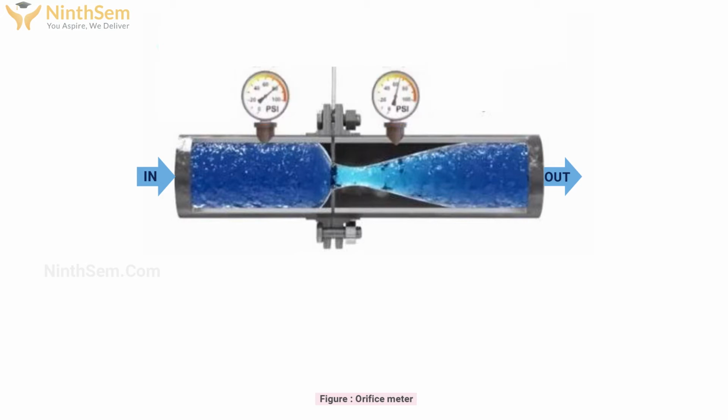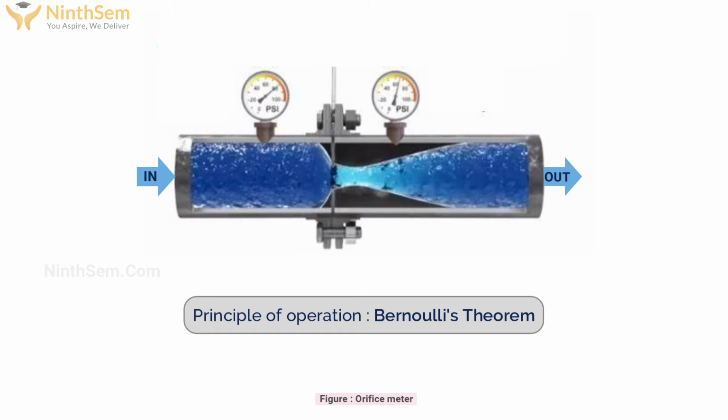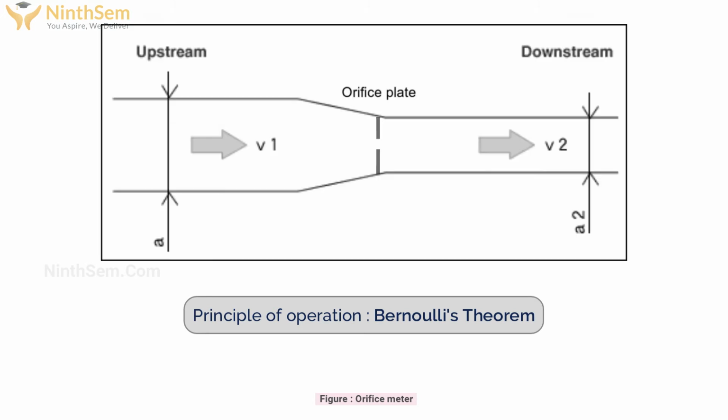Now basically the principle is based on Bernoulli's theorem. What does it say? When the fluid enters the pipe towards the orifice plate, there will be flow from upstream to downstream.